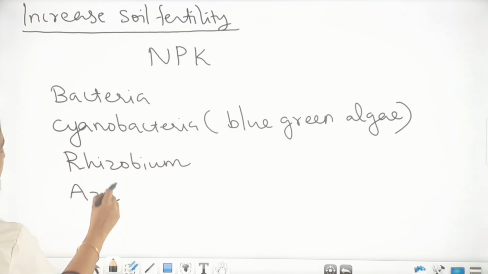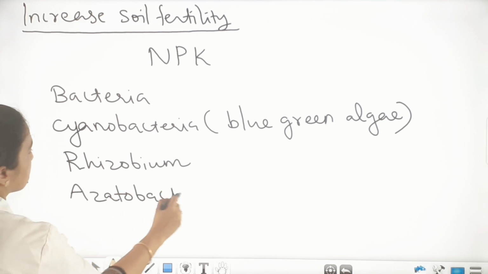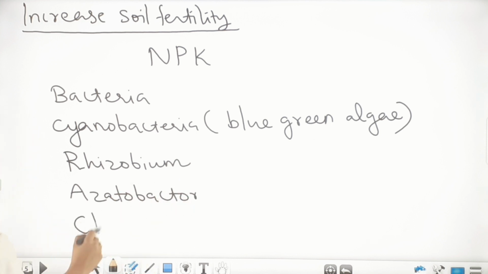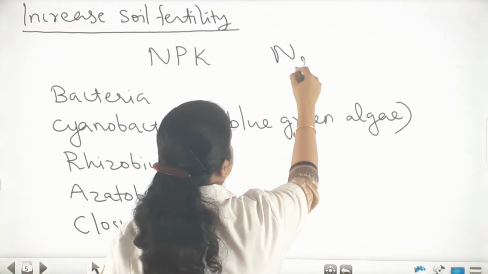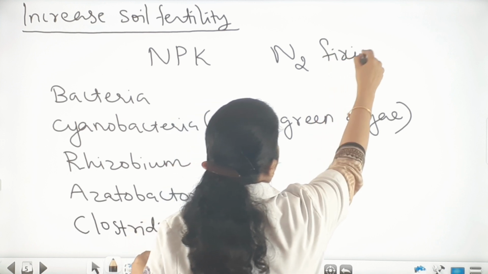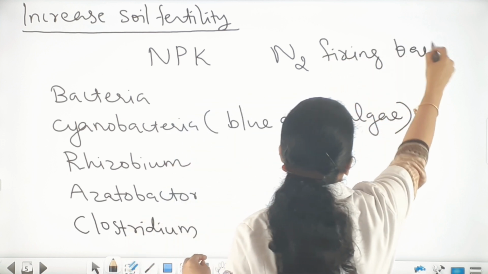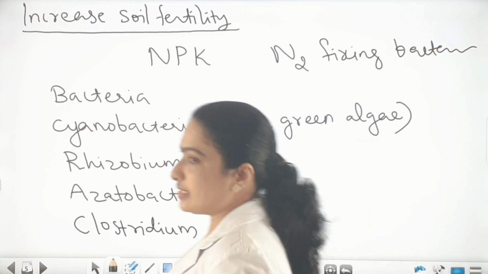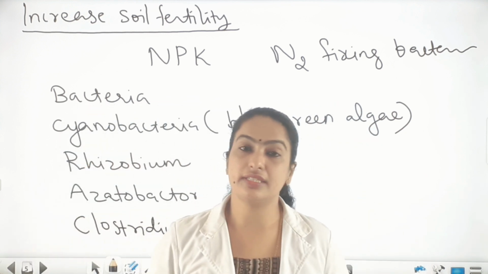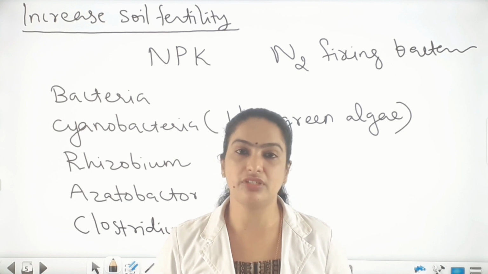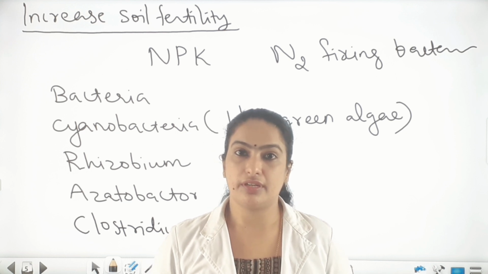Then azotobacter, then clostridium. These are called nitrogen fixing bacteria.